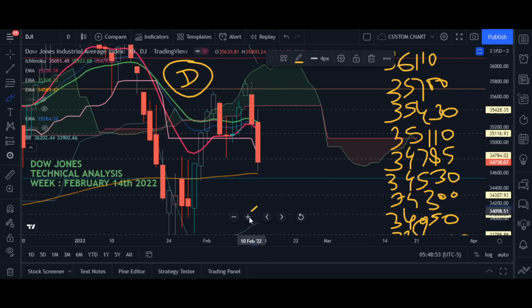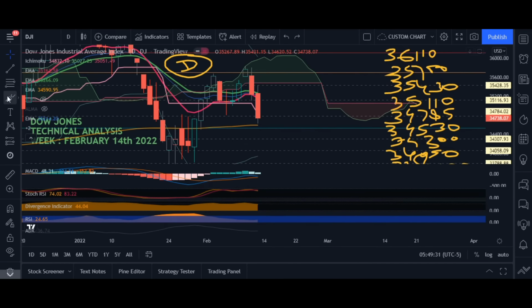Okay guys, so the technical analysis here, this is the lower band of the Bollinger Band. This is the median of the Bollinger Band. Market has closed between the lower band and the median of the Bollinger Band, which means the market is bearish. Moving averages: market has closed below the moving averages, which means market is bearish. Secondly, the nature of the moving averages, there is a clear fan out in the moving averages that is supporting the bears. So market is bearish. Then comes the Ichimoku. Market has closed below the Ichimoku, which means the market is bearish.